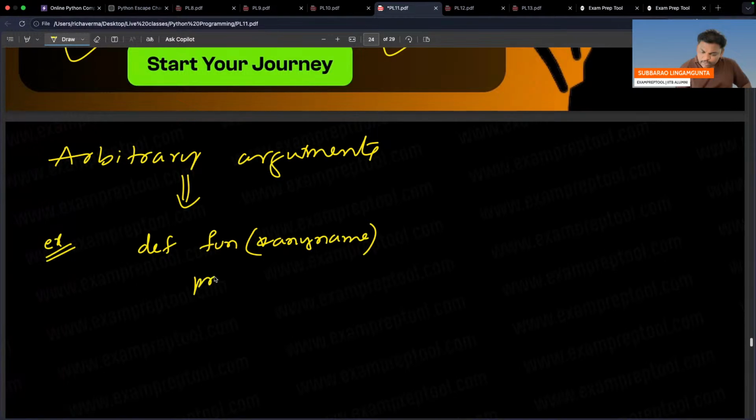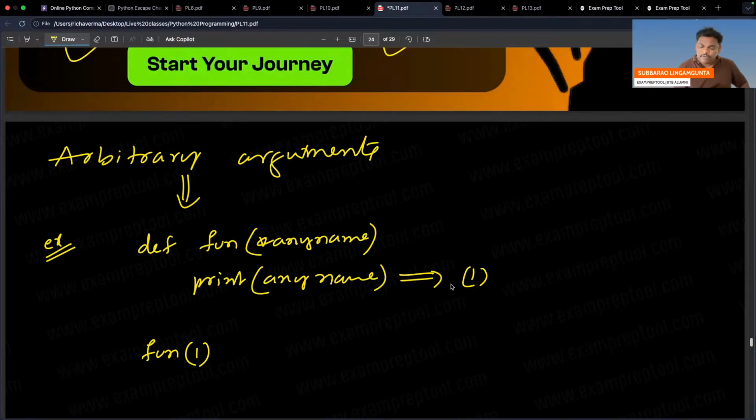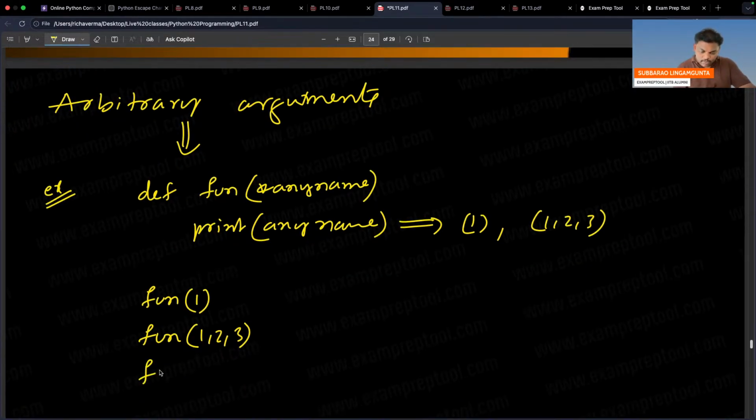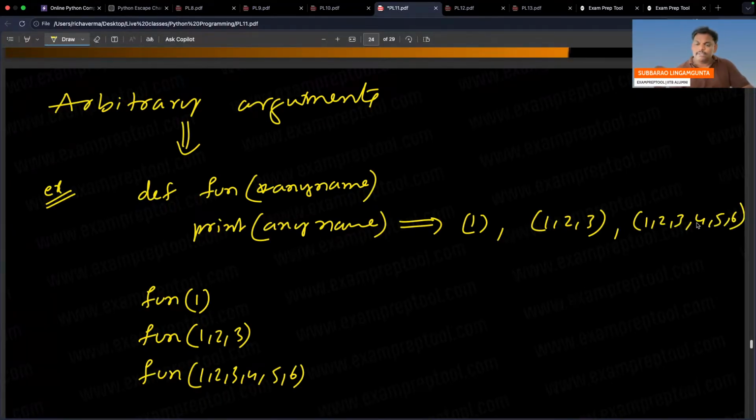Inside, you print any name. Let's see, it's a main program. From the main program I called fun(1). So here first time it will print 1. If I call fun(1, 2, 3), second time it will print 1, 2, 3. If I call fun(1, 2, 3, 4, 5, 6), no boundary at all, so it will print 1, 2, 3, 4, 5, 6. It will print like this.